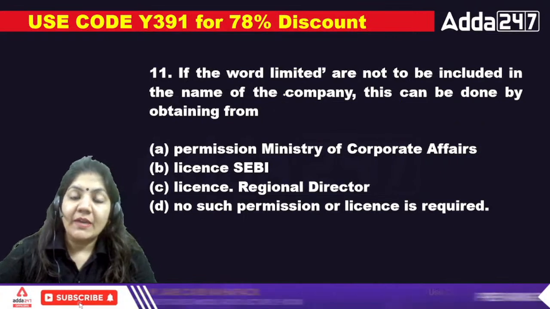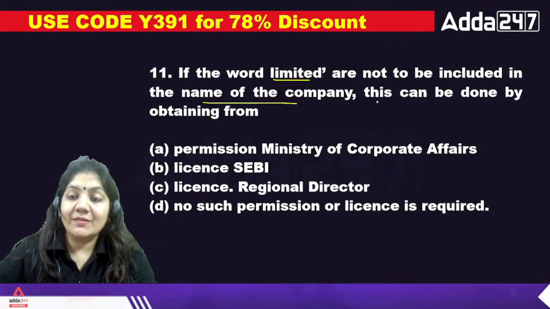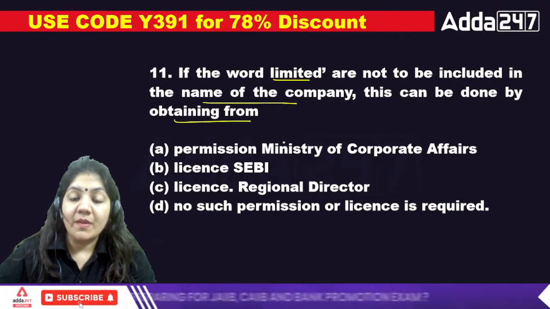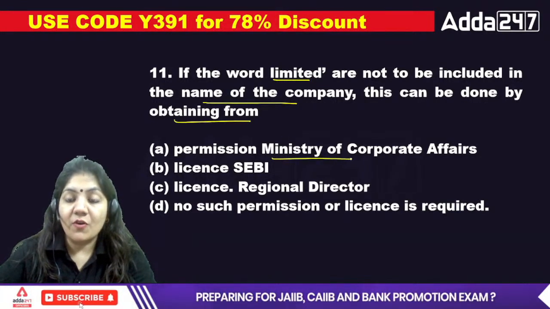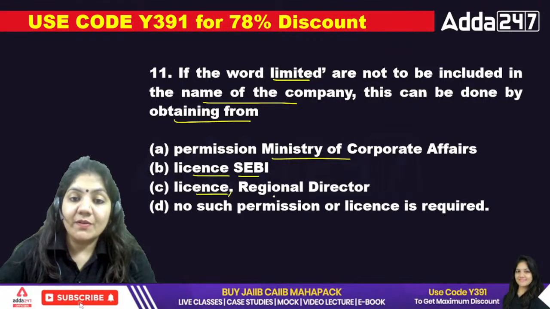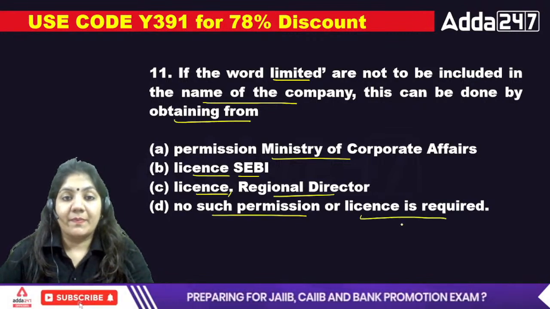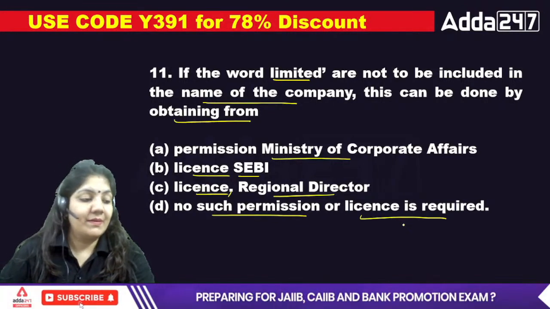Next, if the word limited is not to be included in the name of the company, this can be done by obtaining permission from the Ministry of Corporate Affairs, license from SEBI, license from the regional director, or no such permission and license is required. The 11th one.